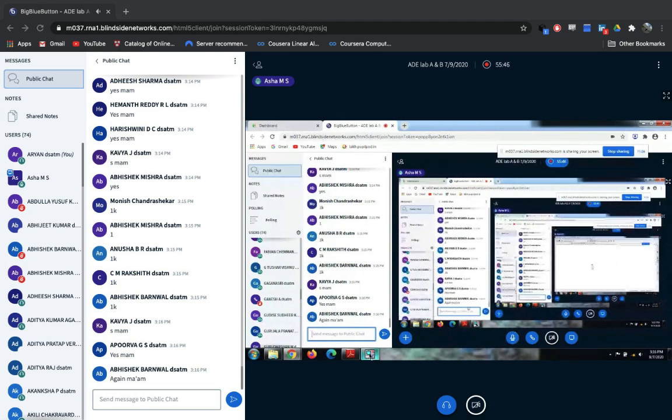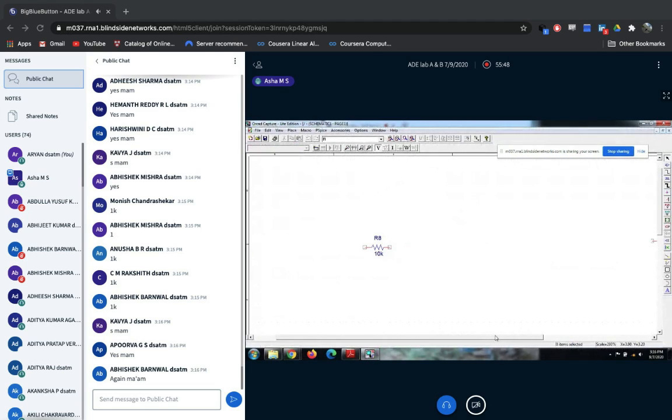Okay, I'll repeat once again. This is the default register I got when I place it from the place part. Now I have an experiment in which I need a register value of 5K. The default value is 1K, so I need to change it to 5K.